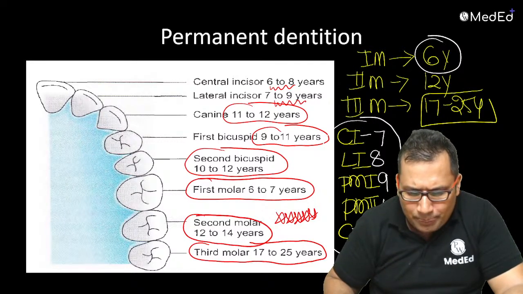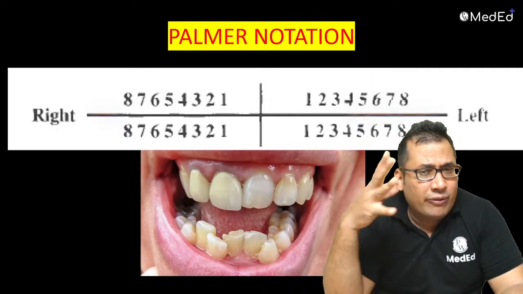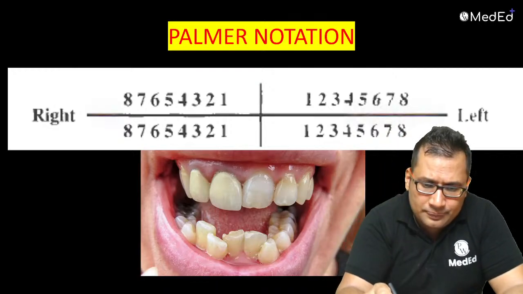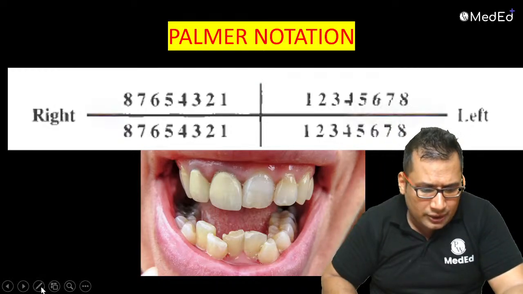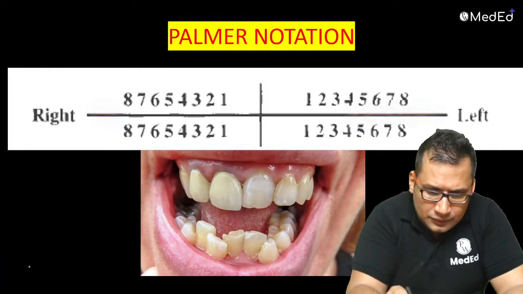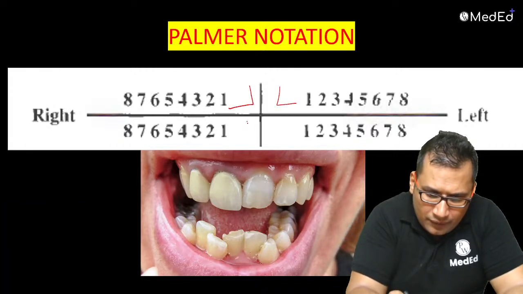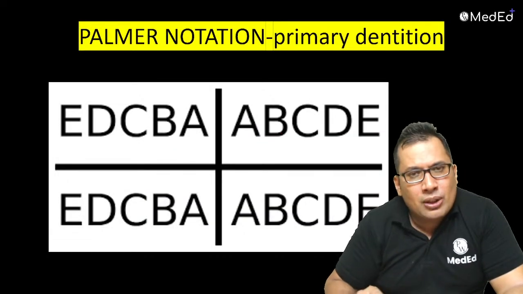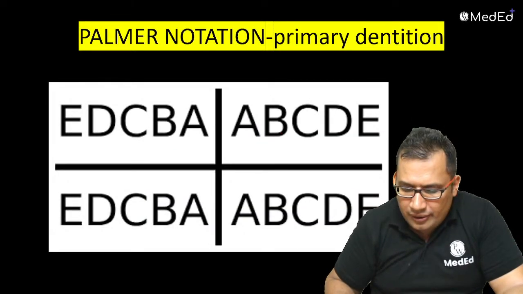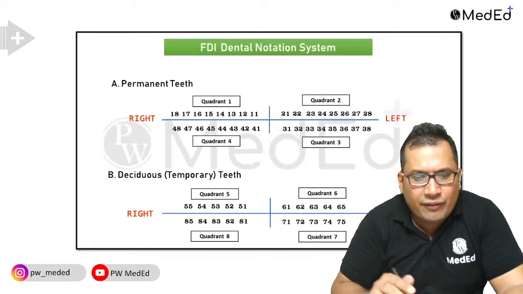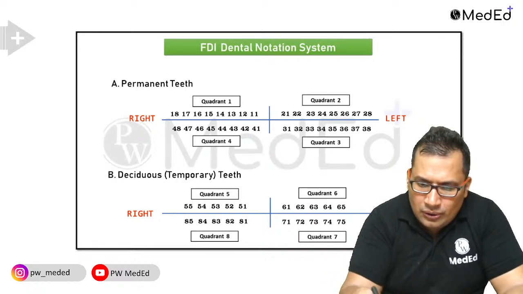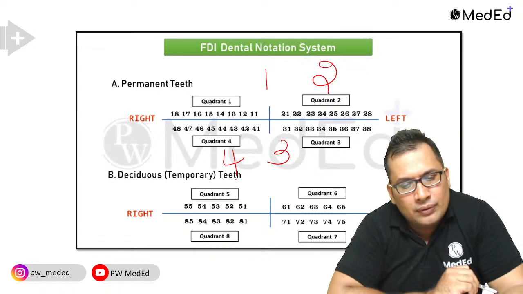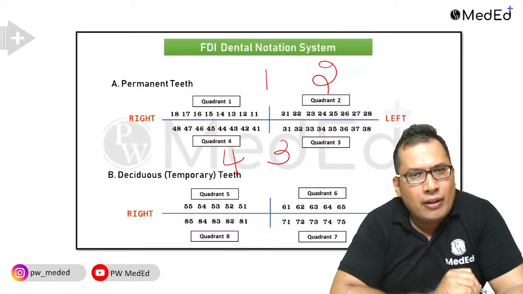You can go through the previous classes. Again, there are different notations we discussed. This is the Palmer notation, in temporary teeth. FDI you can see here: 1, 2, 3 and 4, and for temporary 5, 6, 7, 8.